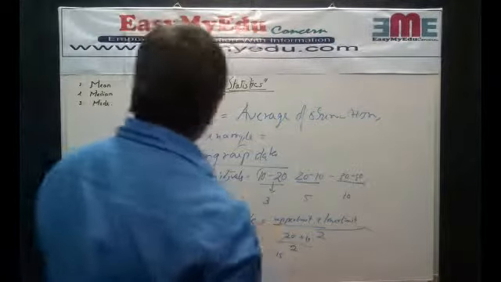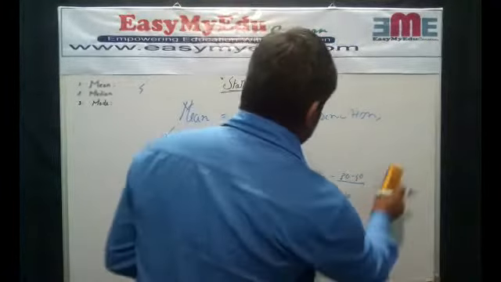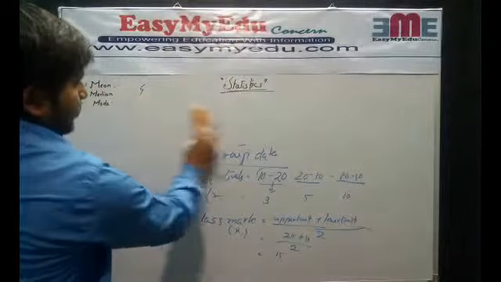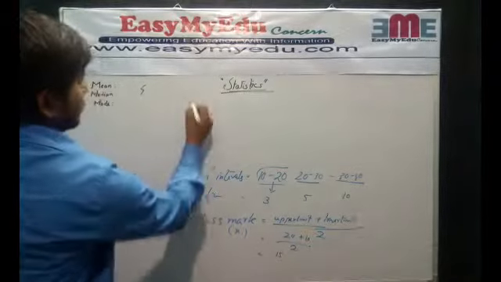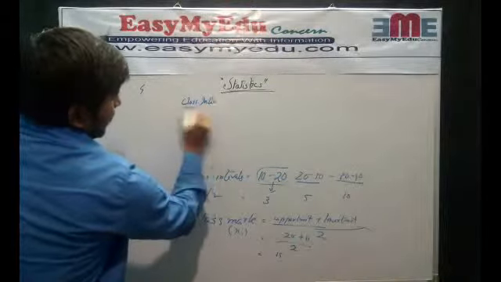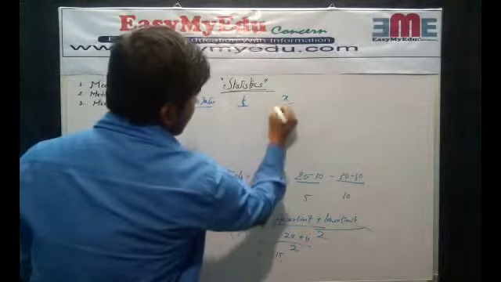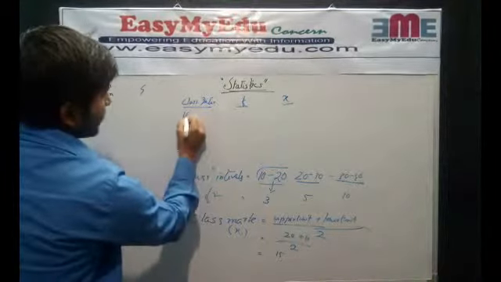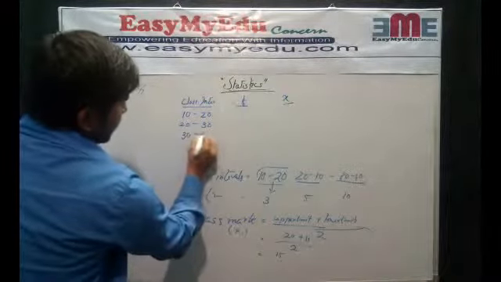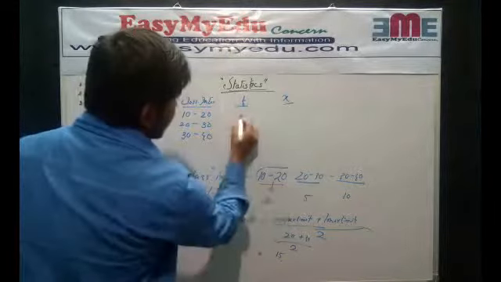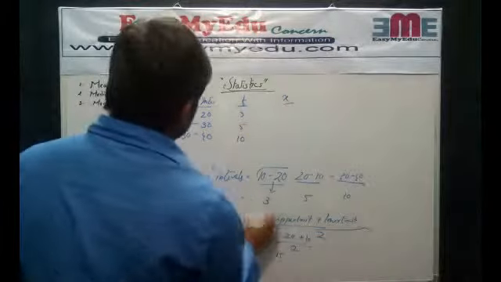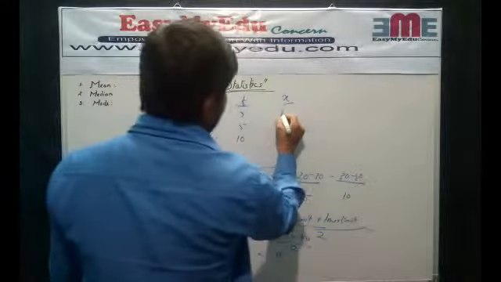So let's make the distribution table: class interval, frequencies and the class marks. The class intervals are 10 to 20, 20 to 30, 30 to 40 and the frequencies are 3, 5, 10. The class mark of the first range is 15.